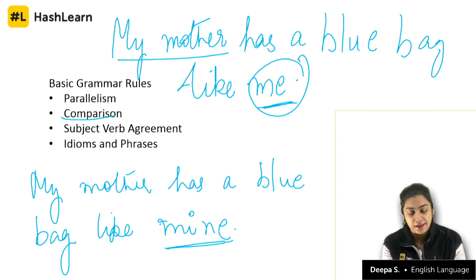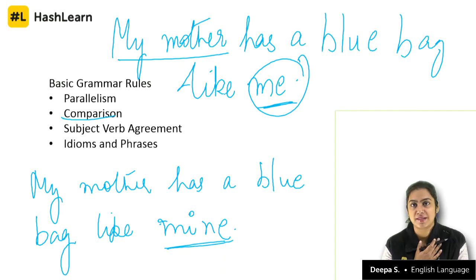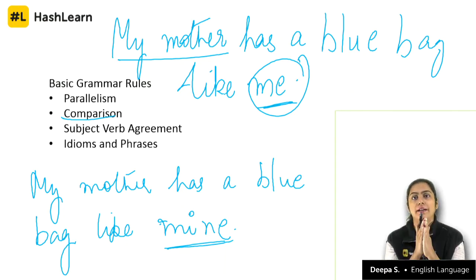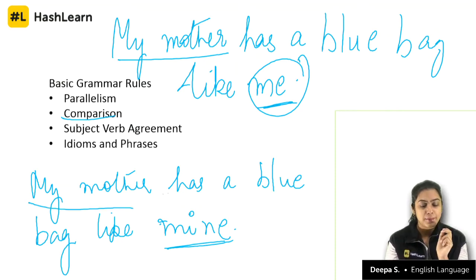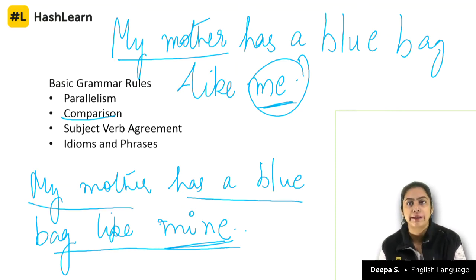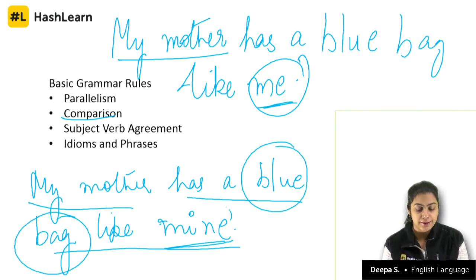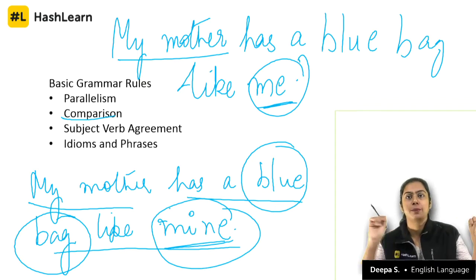In the previous case, in this case, I compare my mother with my own self. So, person, my mother, me, another person, I compare. Now, look at this. My mother has a blue bag like mine. What am I comparing here? A blue bag that belongs to my mother, and then there is mine. Bag.